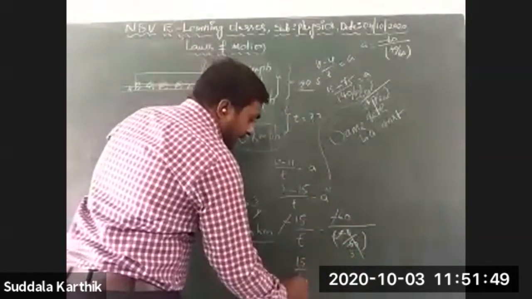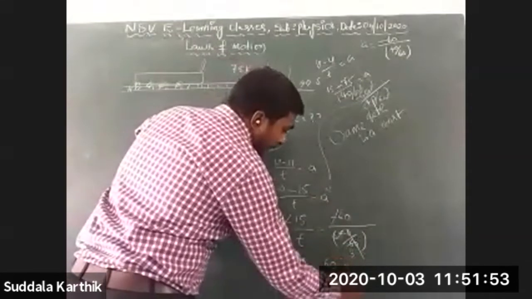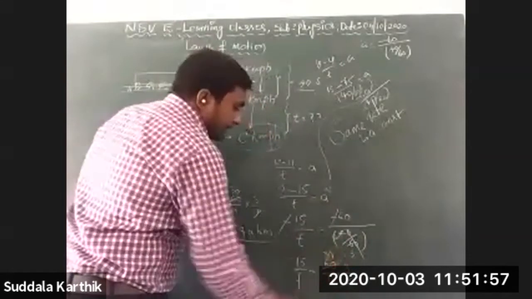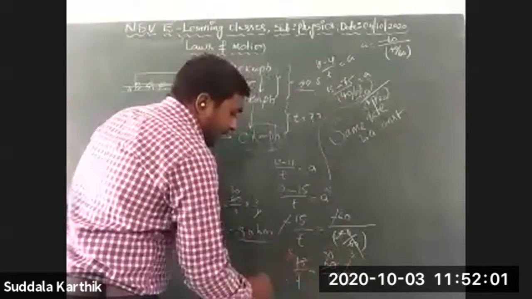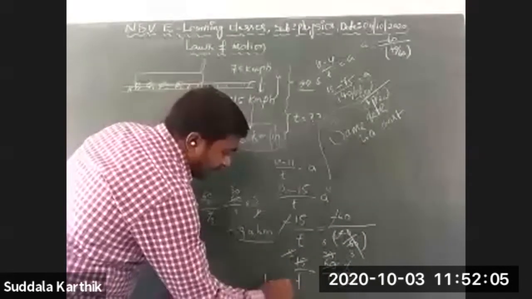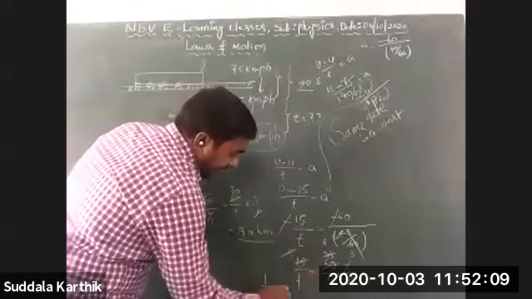So 15 by t is equal to 60 by 1 into 3 by 2. So 2 1s are 2, 30s, 3 1s are 3, 5s are 5, 1s are 5, 6s are. So finally I got 1 by t is equal to, what is there, Nana? Only 6 is there.